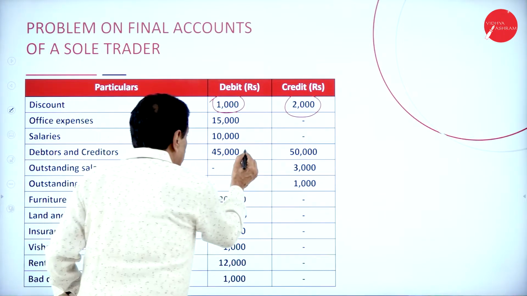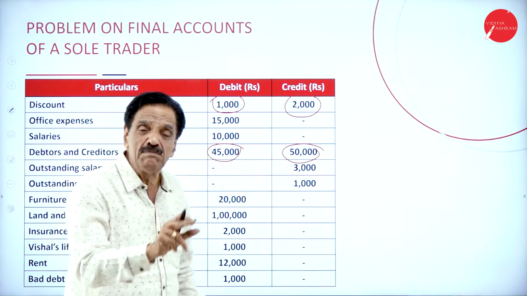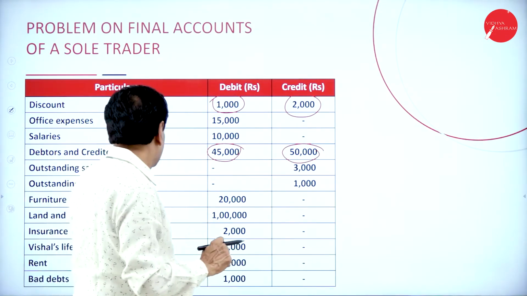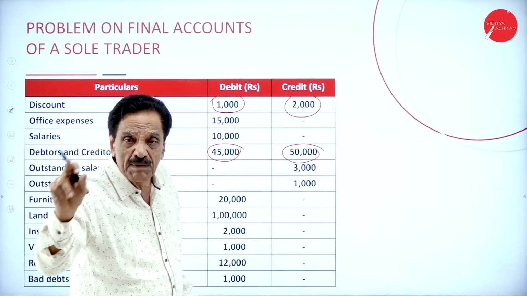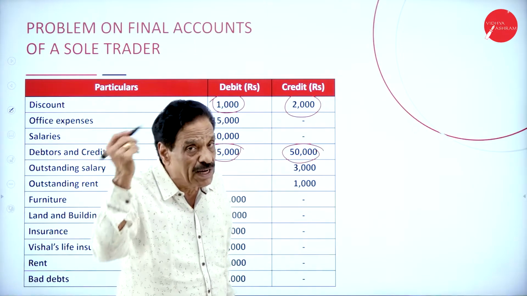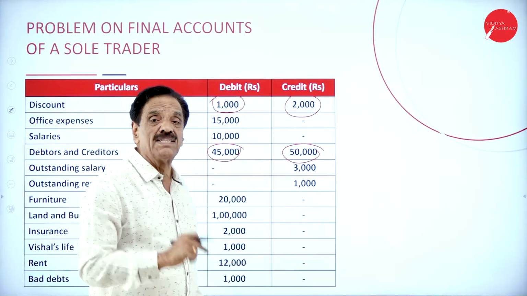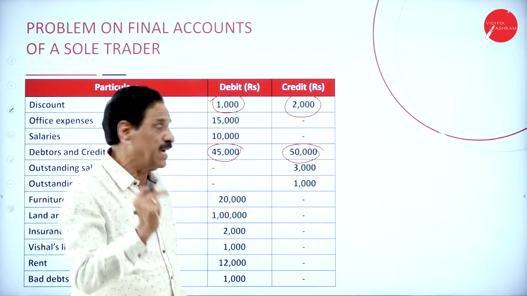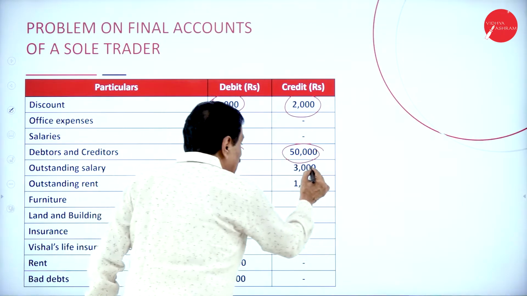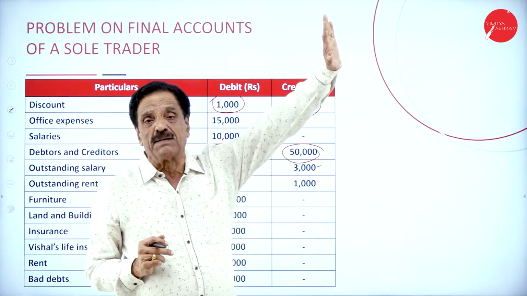Then this is your debtor, this is your creditor. Debtor will come on the asset side of the balance sheet, creditor will come on the liability side of the balance sheet. Creditor means seller, we have to pay how much money? 50,000 will come on the liability side of the balance sheet, debtor on the asset side of the balance sheet. Then outstanding salary, if it is direct, directly it will come on the liability side of the balance sheet.